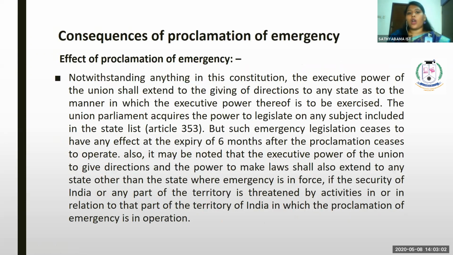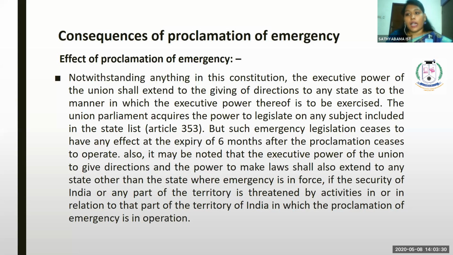Let us see about the consequences of proclamation of emergency. Effect of proclamation of emergency. Notwithstanding anything in this constitution, the executive power of the union shall extend to the giving of direction to any state. So the union can give direction, as we all know that there are three lists: union list, concurrent list, and state list.